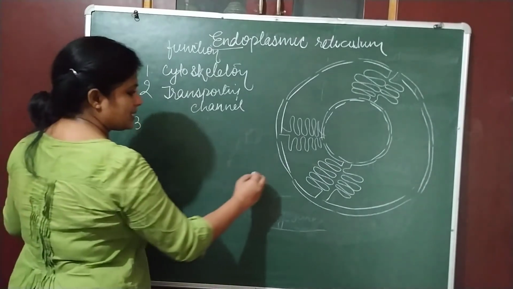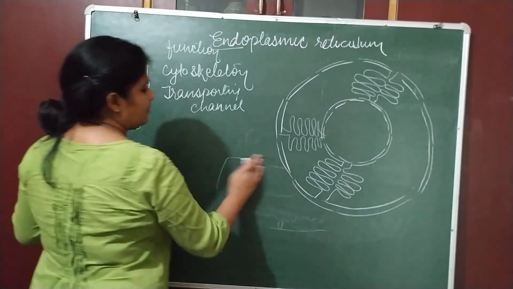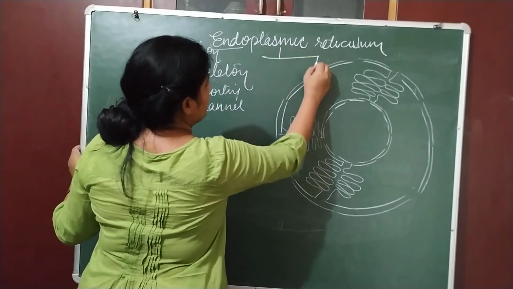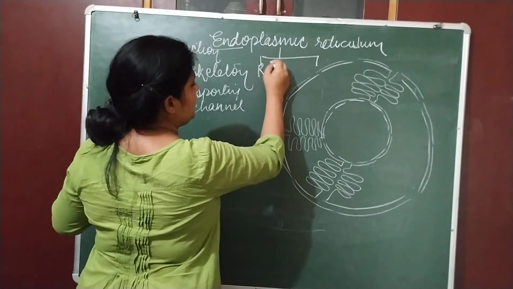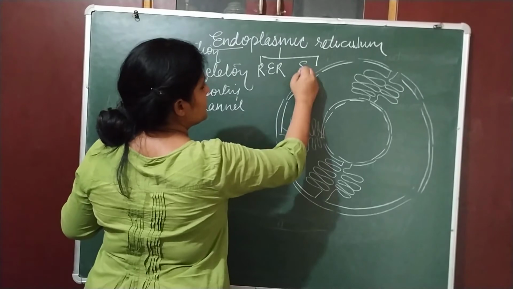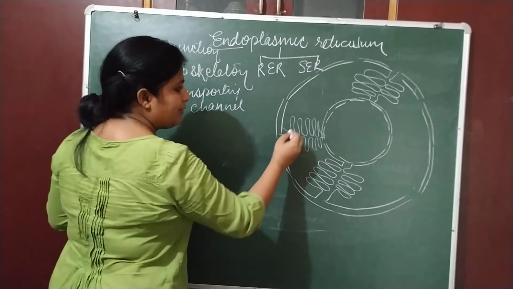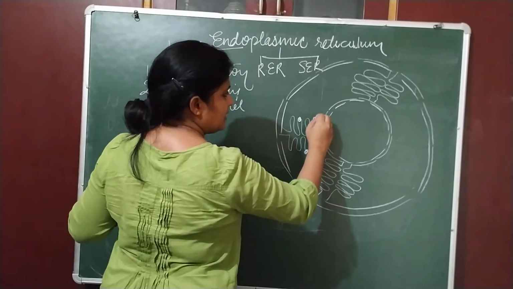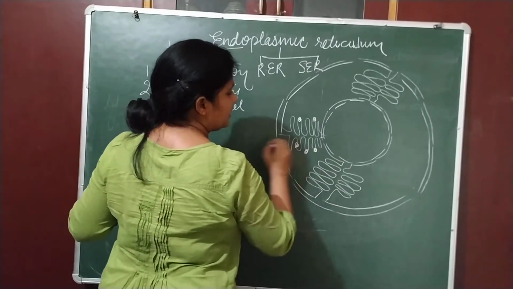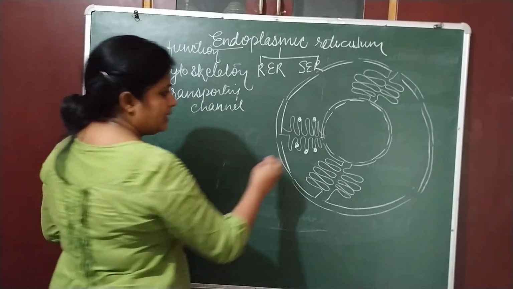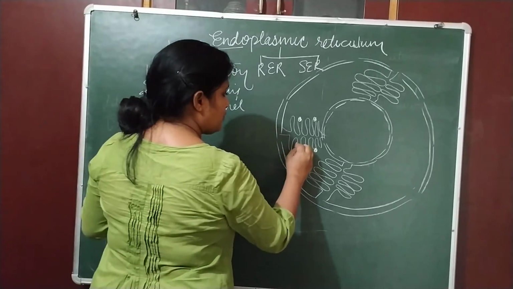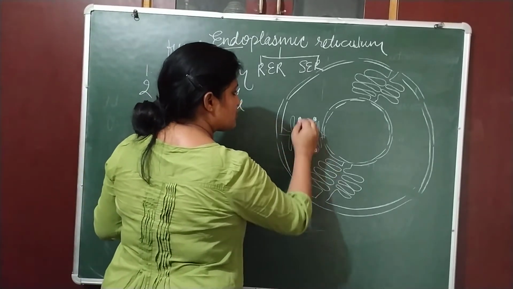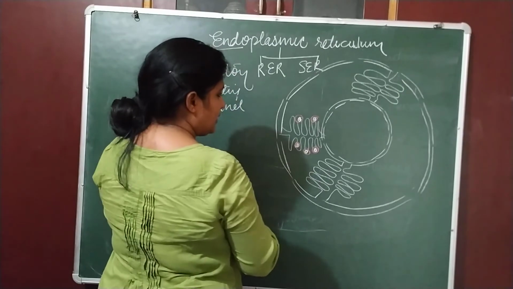पहले हम उसको समझते हैं. One is rough ER and one is smooth ER. Rough ER means there are certain endoplasmic reticulum, those contain ribosomes, जिनके ऊपर ribosomes present होते हैं. Clear?